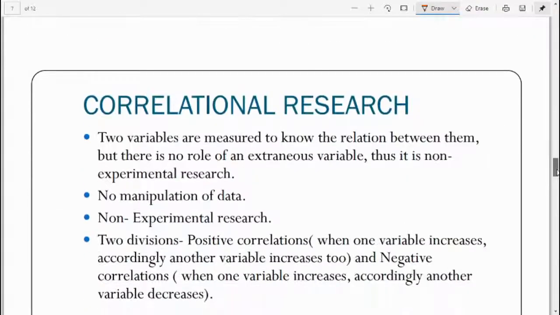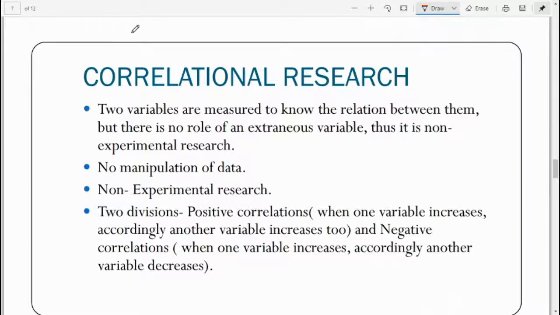Next we have correlational research. As the name itself suggests, there is a kind of relation between two common things. Co means common, right? So two variables are measured to know the relationship between them, but there is no role of an extraneous variable. Thus it is non-manipulated, non-experimental research.